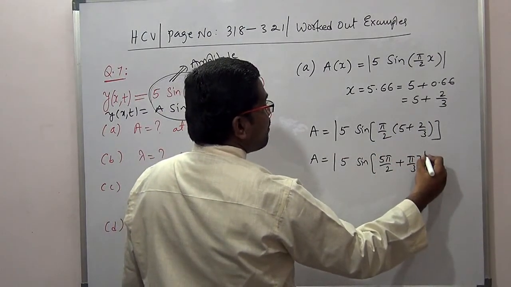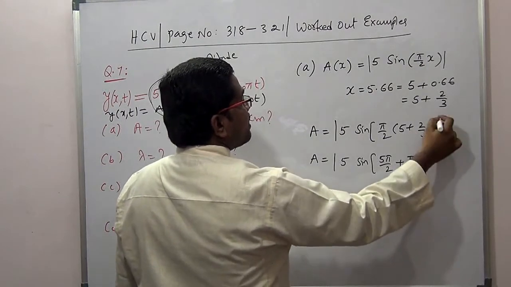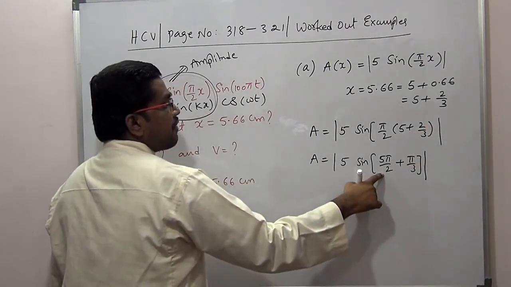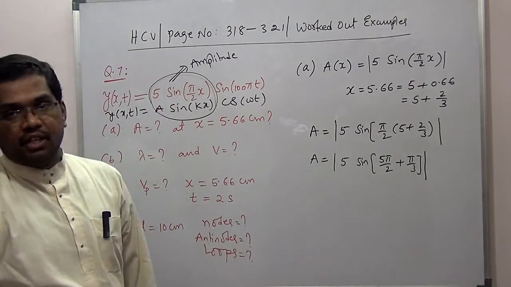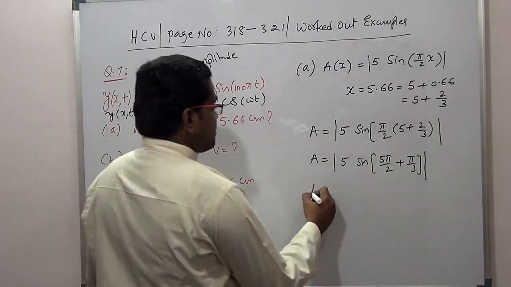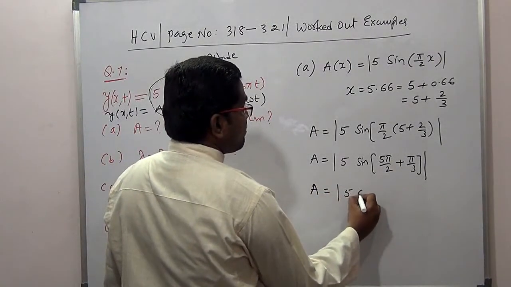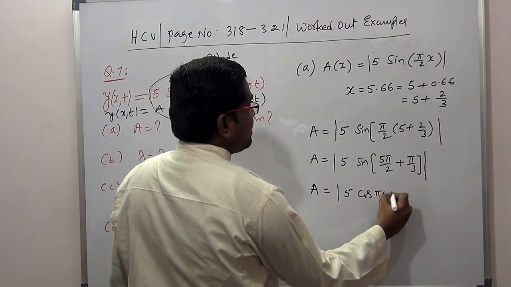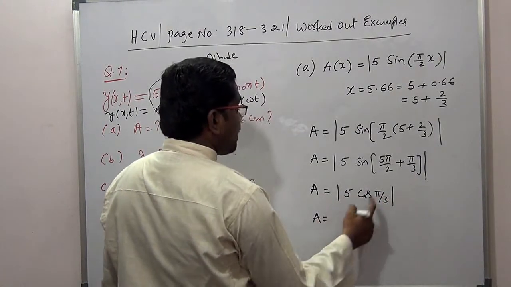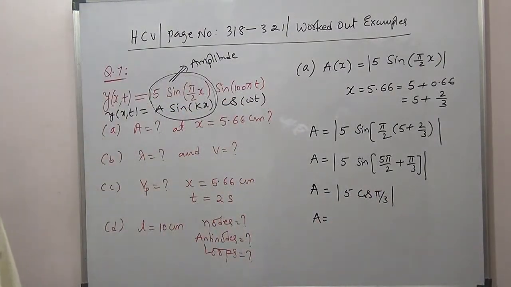So what is the value here? Sine of 5 pi by 2 plus pi by 3 will be cos of pi by 3. So A is equal to modulus of 5 cos of pi by 3. What is the value of cos pi by 3? Pi by 3 is 180 by 3, which means 60 degrees.